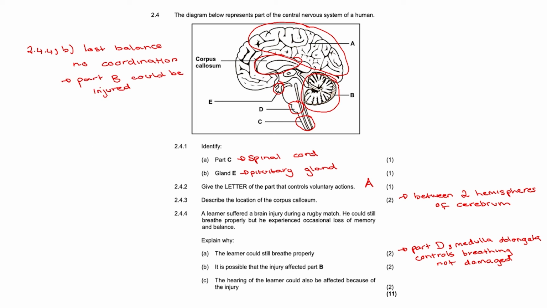C. The hearing of the learner could also be affected because of this injury. Due to this injury, the loss of memory indicates a possible injury to part A, being the cerebrum. The cerebrum is also responsible for hearing, as it interprets the impulses from the ear coming from the cochlea. Therefore, if part A is damaged, it could also lead to hearing loss.